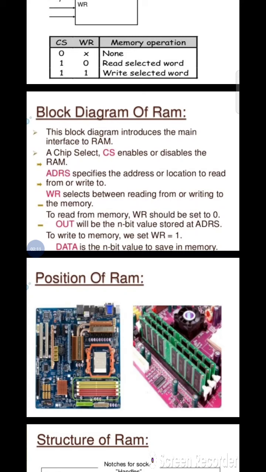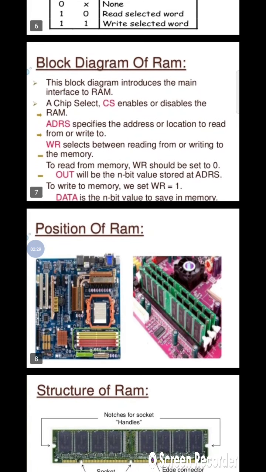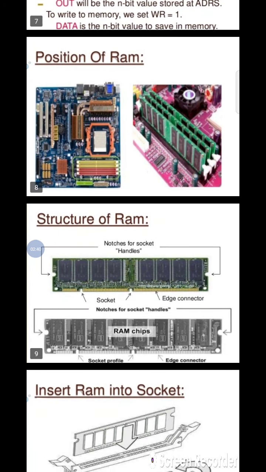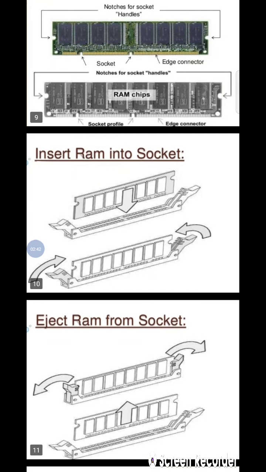ADRS specifies the address location to read from or write to. WR selects between reading from or writing to memory. To read from the memory, WR should be set to 0. Output will be an n-bit value stored at ADRS. To write to the memory, set WR equal to 1. Data is an n-bit value stored in memory. Random access memory position in the computer. These are the 2 diagrams used for random access memory.